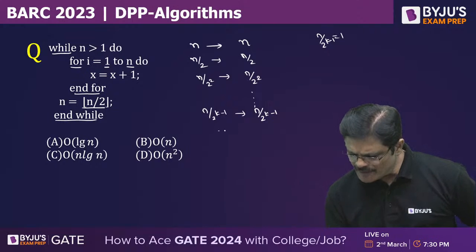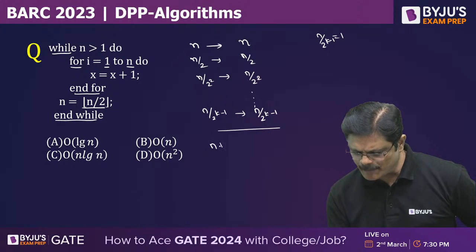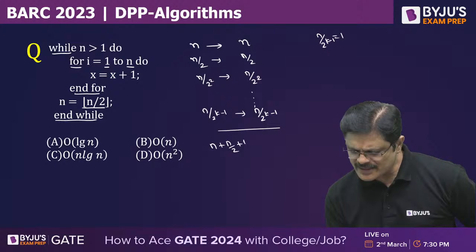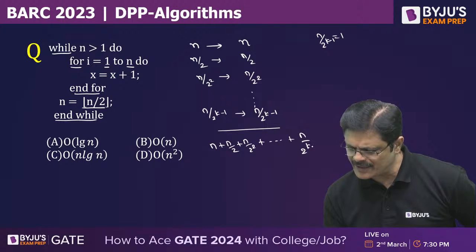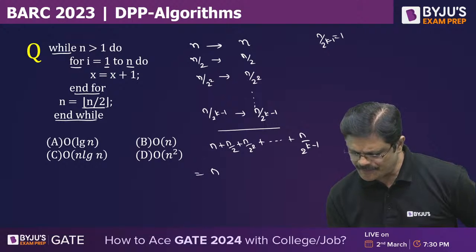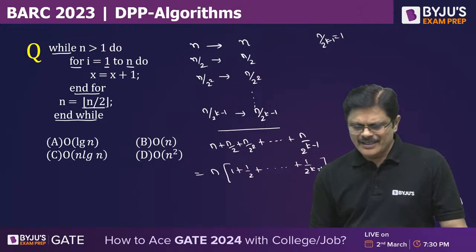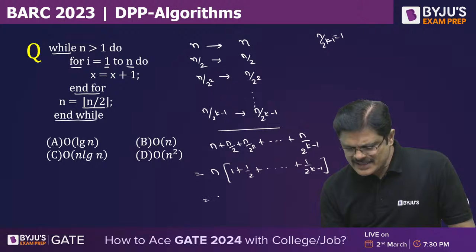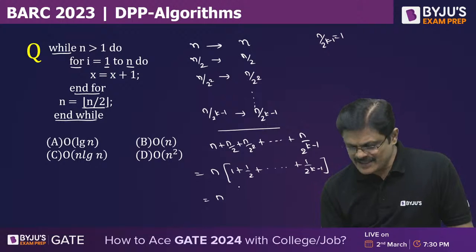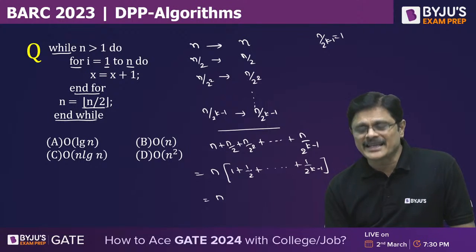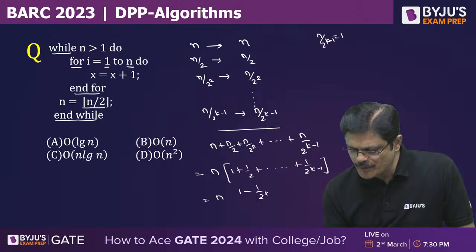So how many times it iterates: n plus n by 2 plus n by 2 square plus and so on up to n by 2 power k minus 1. Taking n common, this is 1 plus 1 by 2 plus and so on 1 by 2 power k minus 1. Am I clear? So here this is nothing but geometric series. Sum to k terms is given by 1 minus 1 by 2 power k by 1 minus 1 by 2.